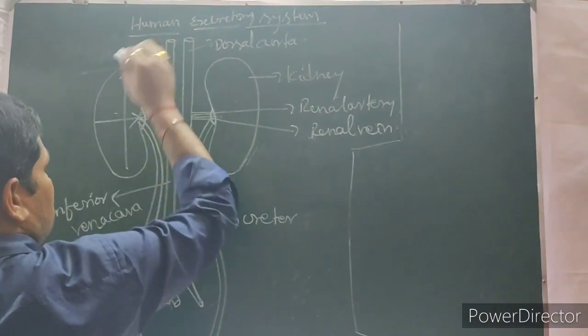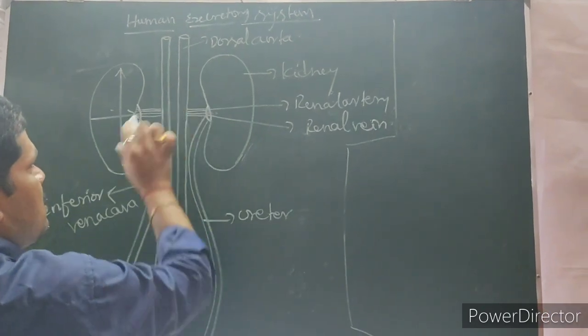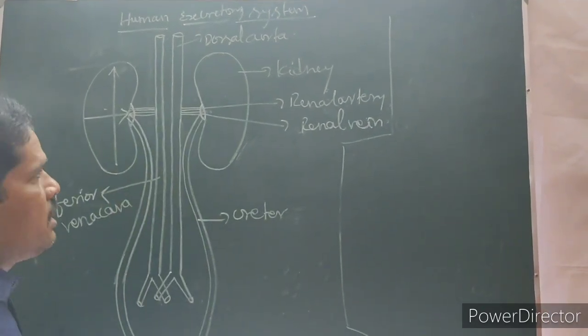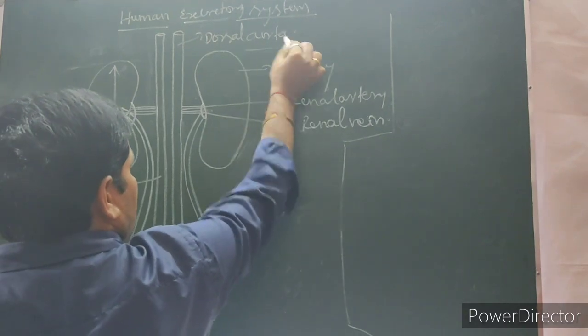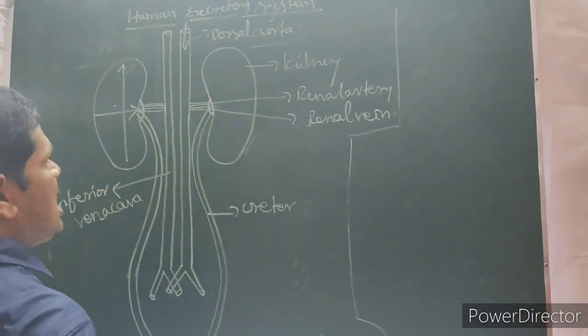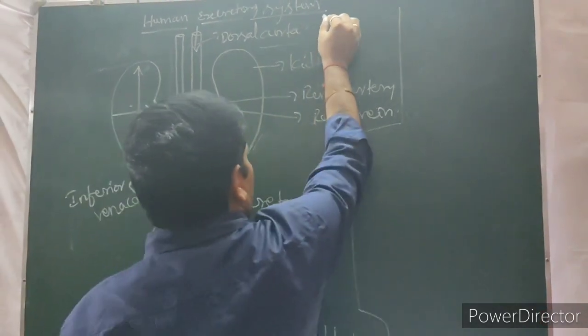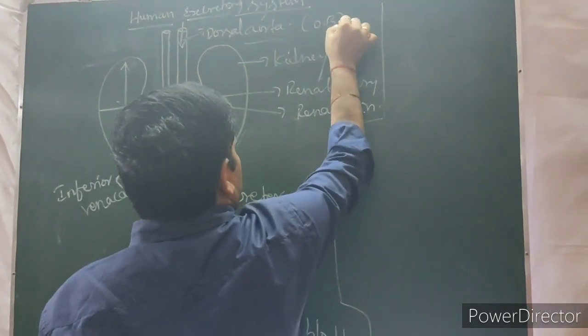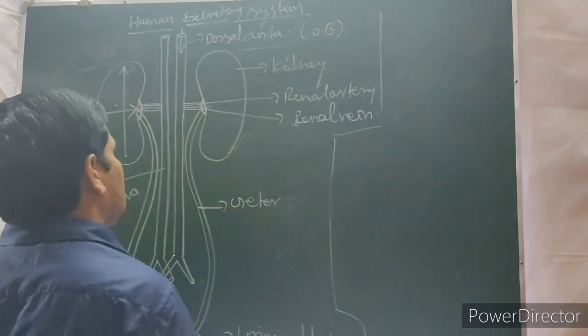Now, the dorsal aorta is present. What does the dorsal aorta mean? It is the larger artery. Through this artery only, oxygenated blood enters. Oxygenated blood enters through this dorsal aorta.